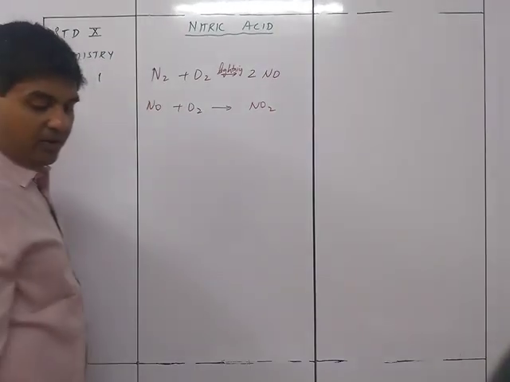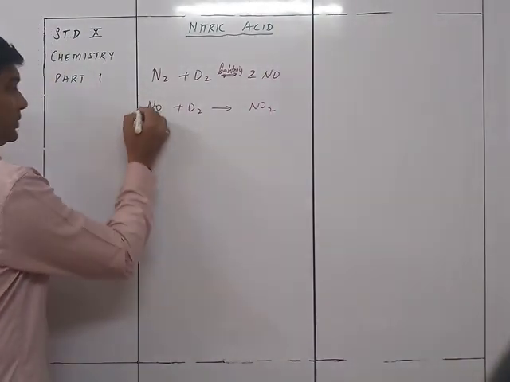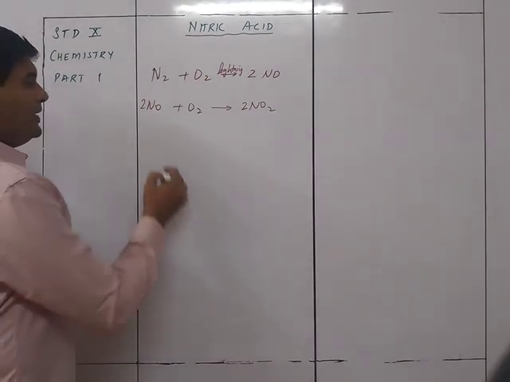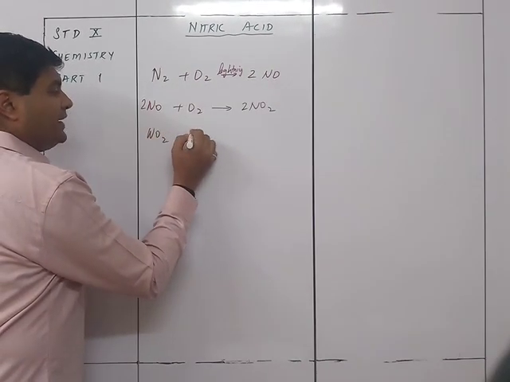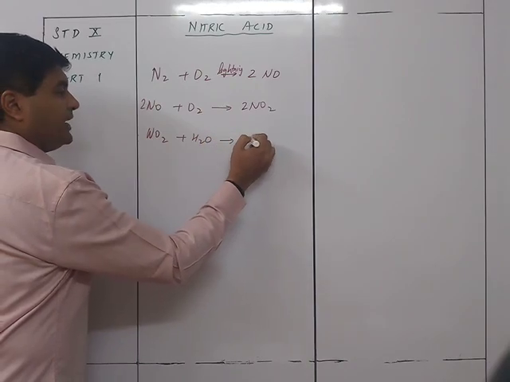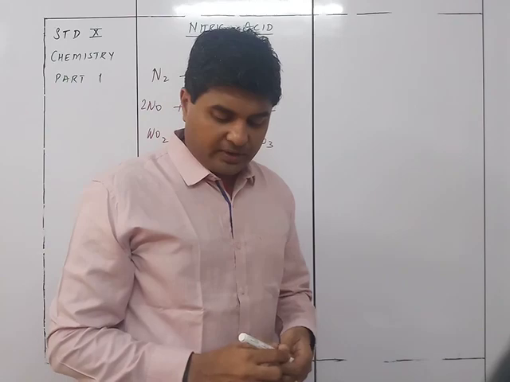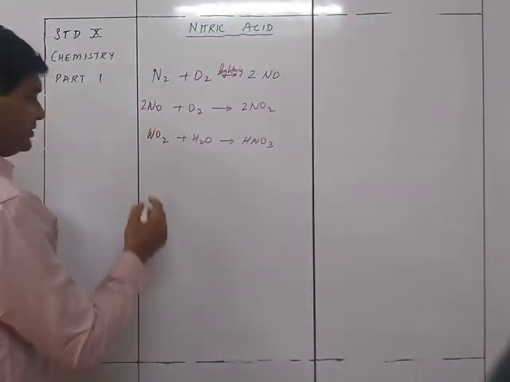So the formation of NO2 is going to take place. So yeah, this is going to be balanced like this. So NO2 is going to be formed, and this NO2 is going to react with H2O to give you HNO3. So according to that, the formation of nitric acid is going to take place.